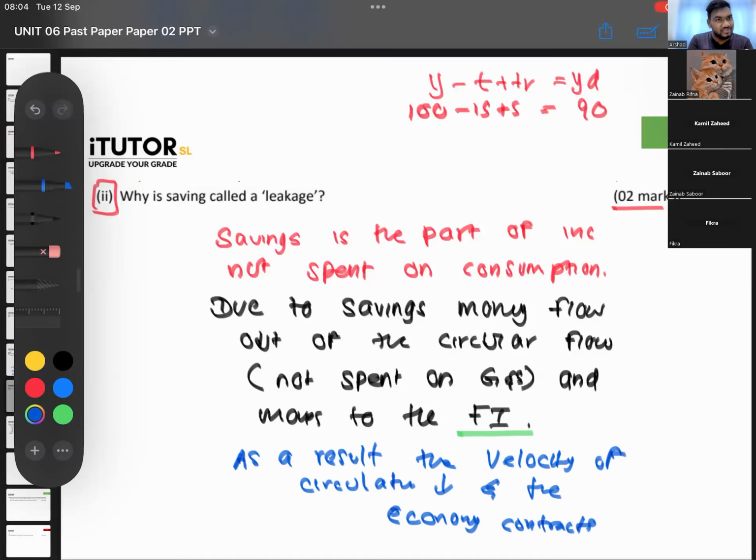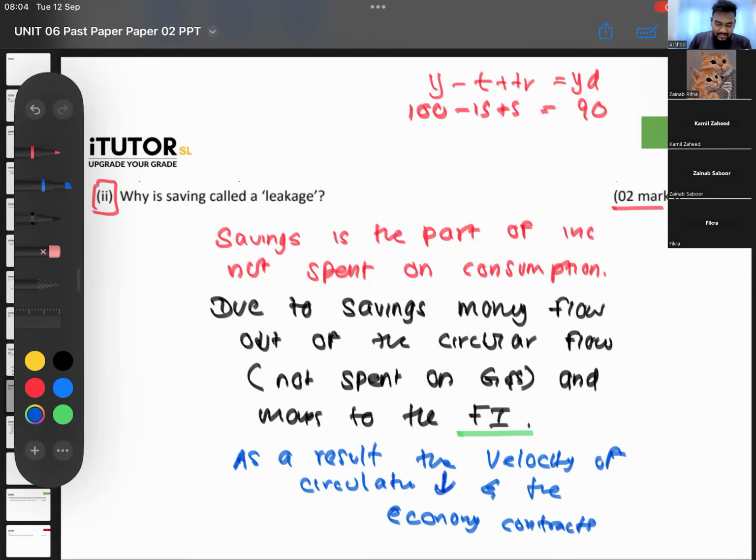Any question? Can you all handle? Yes, these are easy ones. You have to write and practice, guys. The more you write, the better you get. You know what savings is, you know what leakage is, you need to know how to write. So keep doing mock exams, people. Make sure all 24 papers are properly submitted. If you can do that, that is more than enough answer practice. Others also, guys, please write answers now. Stop studying theory. Now you have to write, because you all know the theory now. You all know what is savings, you all know what is leakages. You have to work on this. Yes, velocity of circulation decreases, downward arrow.